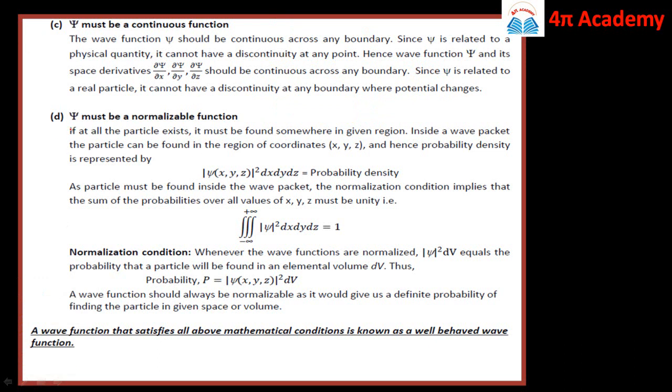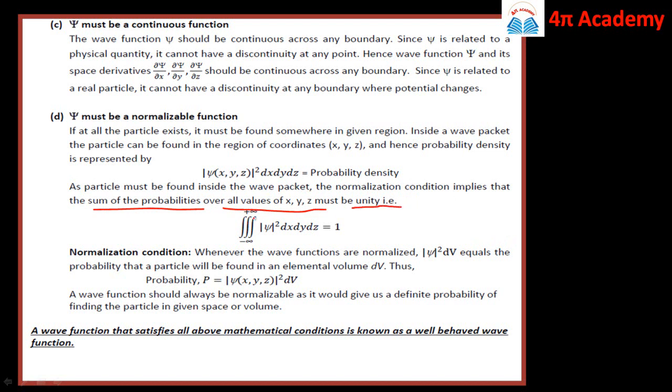Then the next condition the wave function should satisfy is the normalization condition. If at all the particle exists, it must be found somewhere in the given region. So inside a wave packet, the particle can be found in the region of coordinates x, y, z, and hence the probability is represented as mod of psi of x, y, z squared dx dy dz. As the particle must be found inside the wave packet, the normalization condition implies that the sum of probabilities over all the values of x, y, z must be unity.